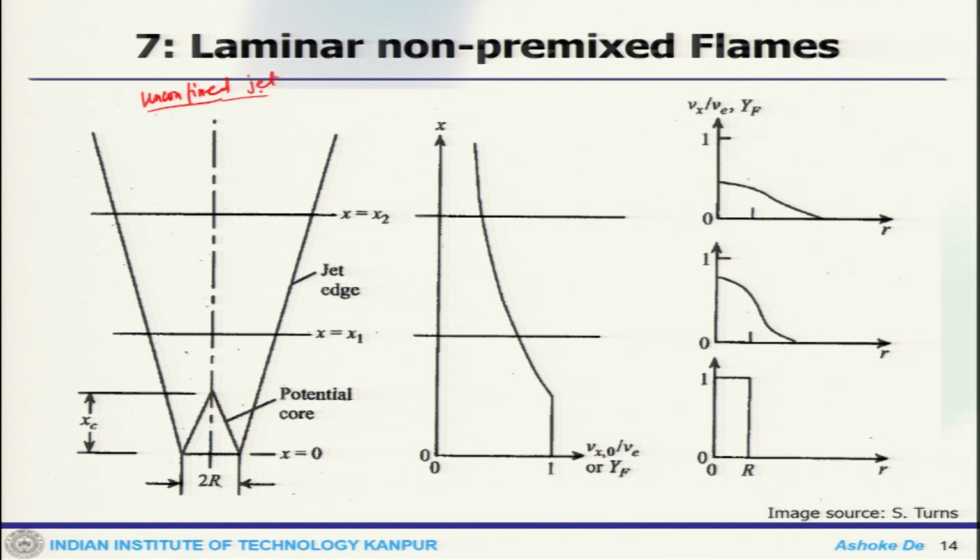An unconfined jet creates this free shear layer, and this is the height of the potential core, and this is the burner jet exit where the location x starts. Now, we can look at how the fuel mass fraction and velocity vary at different downstream locations for varying x.